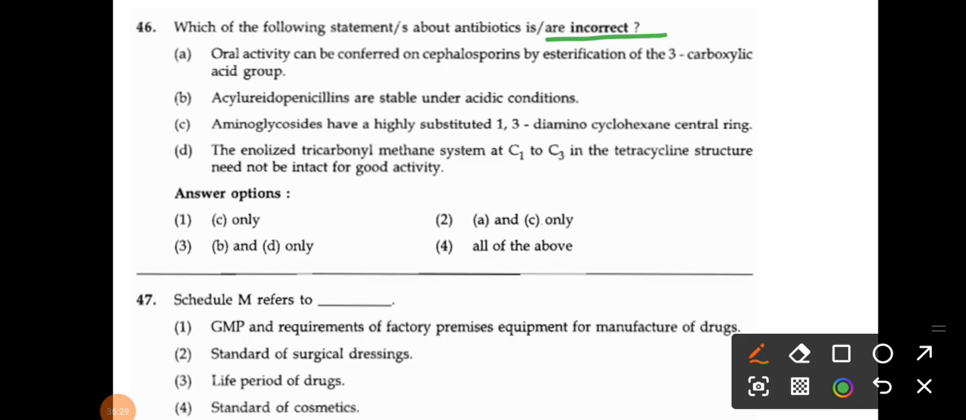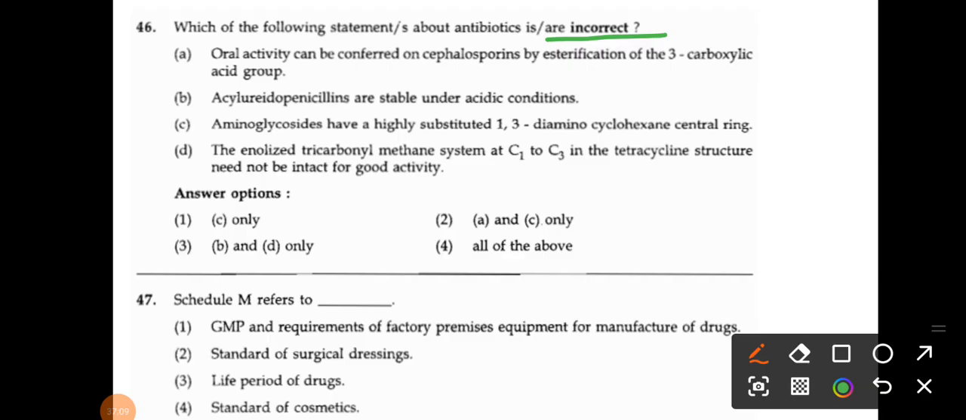So the first one, oral activity can be conferred on cephalosporin by esterification of the carboxylic acid group. That is the correct one. But option B, acyl ureidopenicillins are stable under acidic condition, that is incorrect. And the aminoglycosides have a highly substituted 1,3-diaminocyclohexane central ring, that is correct.